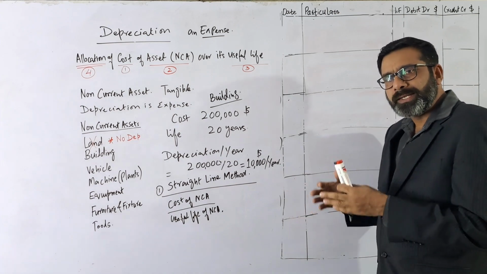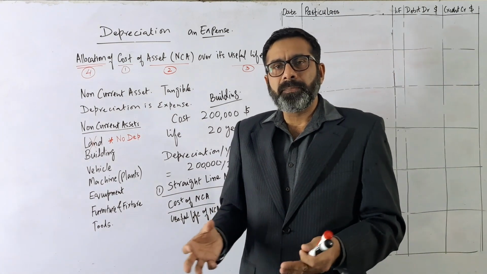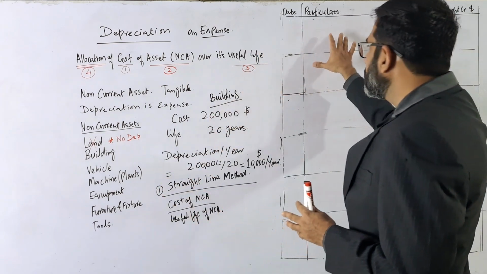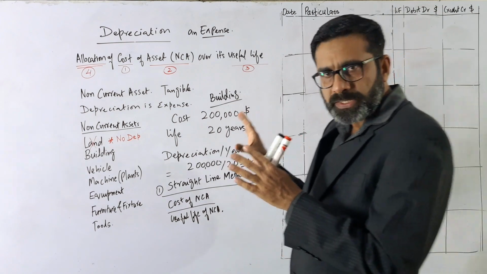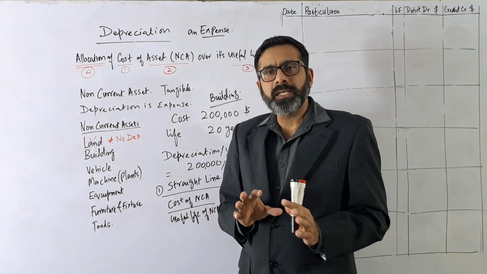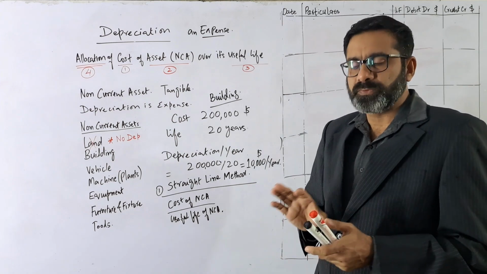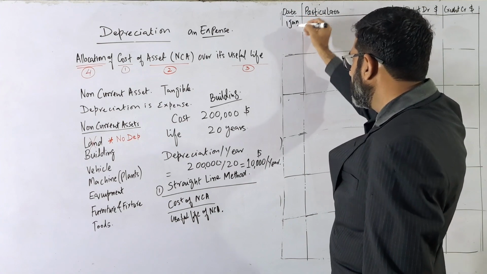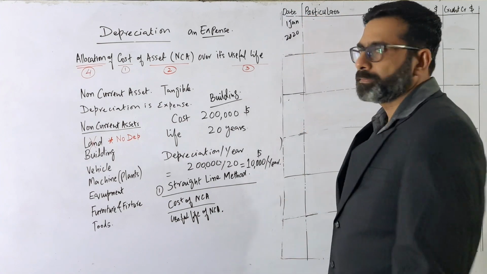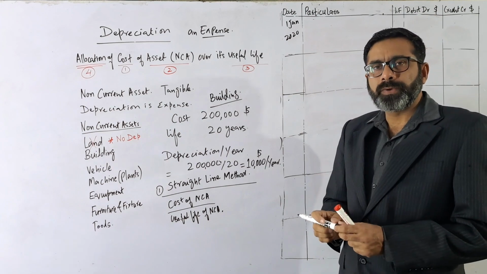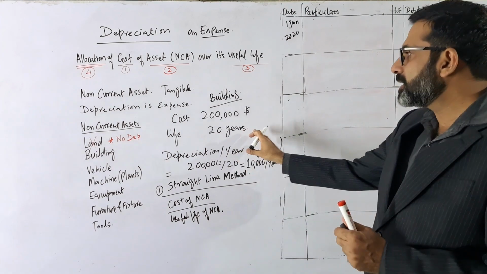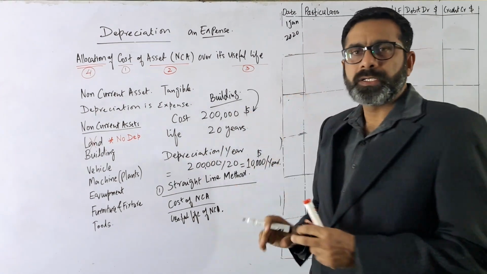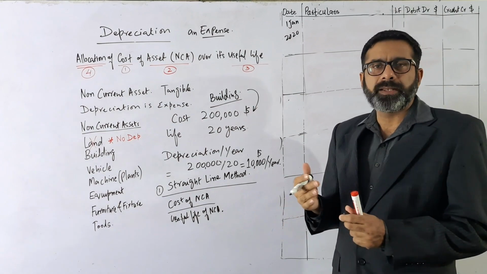Now we will go to the next concept: if we are purchasing an asset, how will it be recorded in the journal, and then how will the depreciation be recorded in the journal. Again, for simplicity, for the basic concepts, we will assume that this asset was purchased on the 1st of January 2020. Which asset did they purchase? They purchased a building, and the value of the building is 200,000. And again, we are assuming that they have paid cash for that.